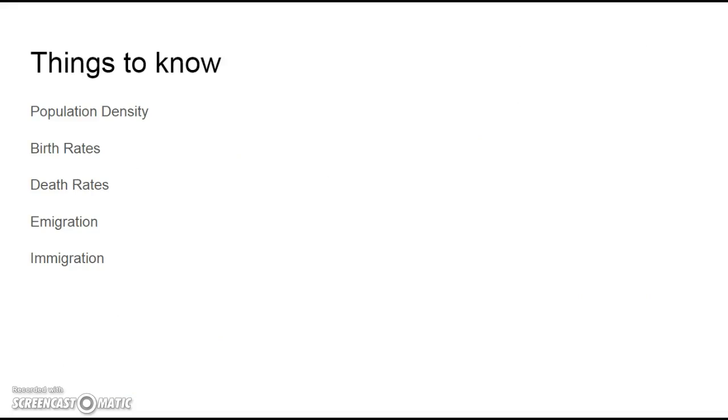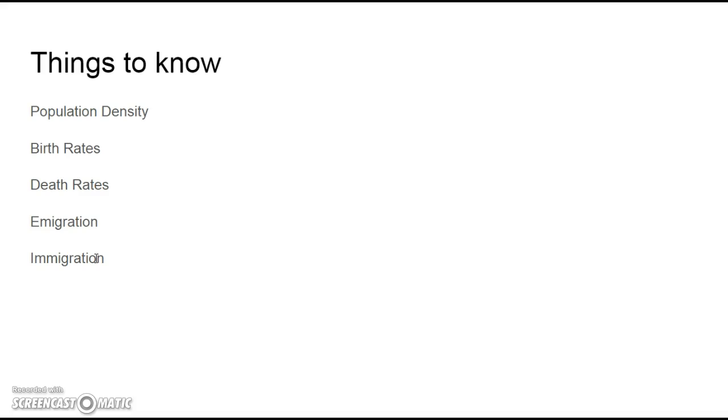The things you really want to take away from this video are, one, population density: how many people live in a certain area. Birth rates: how many babies are being born. Death rates: how many people are passing away. Immigration: how many people are coming in. Emigration: how many people are leaving. All these things go into account when we look at how populations change size.